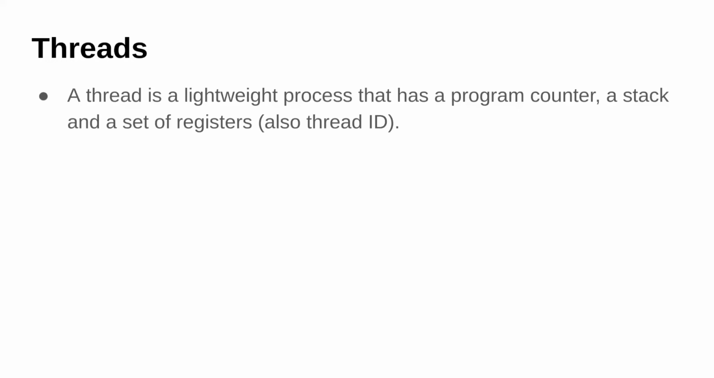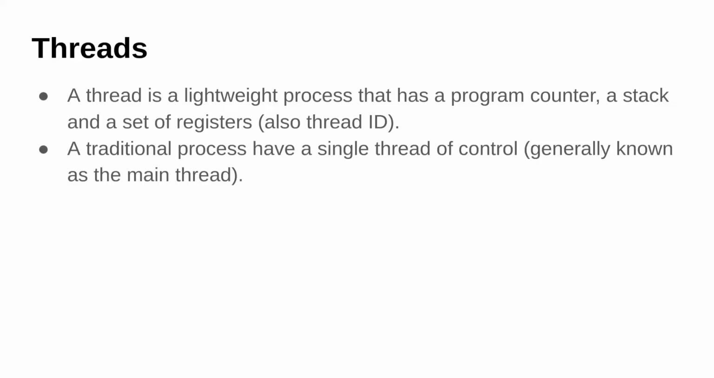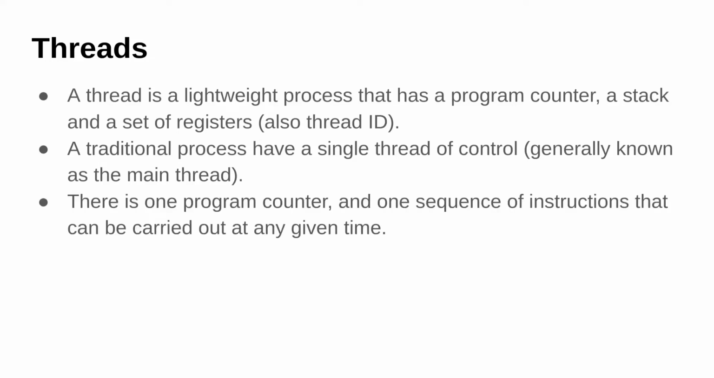So a thread is just a lightweight process that has its own program counter, a stack, and a set of registers. And it also has some extra information like a thread ID. So a traditional process or any normal process has a single thread, and that single thread is known as the main thread, in which all the execution happens linearly. So there is just a single program counter and one set of instruction can be carried at any given time.